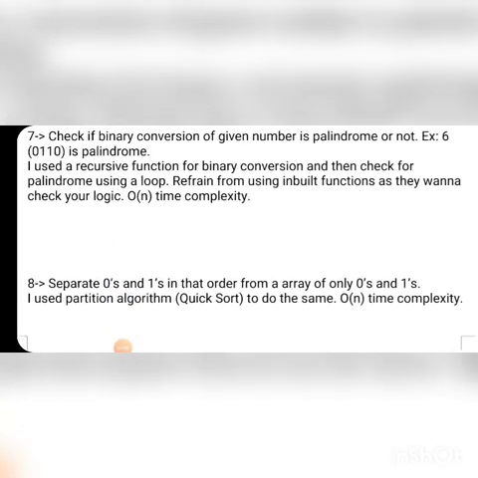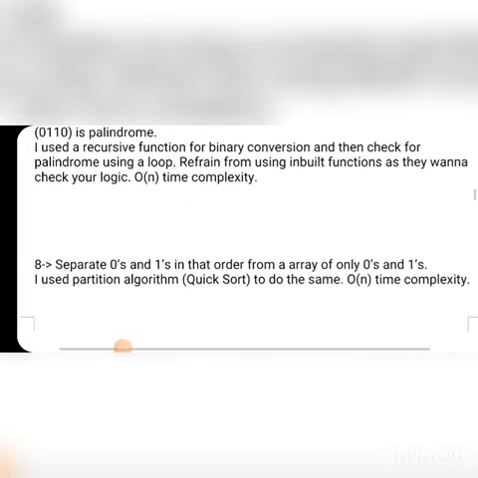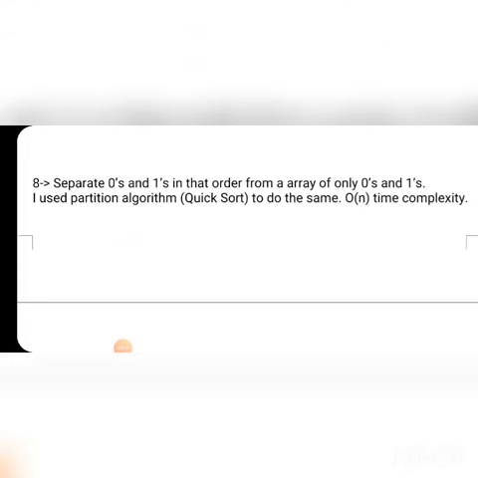And the eighth question they ask is: separate zeros and ones in that order from an array of only zeros and ones. Yes, this is also a repeated question. I got the same question. I used the partition algorithm of quicksort to do the same in O(n) time complexity.